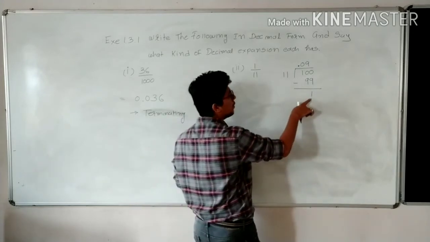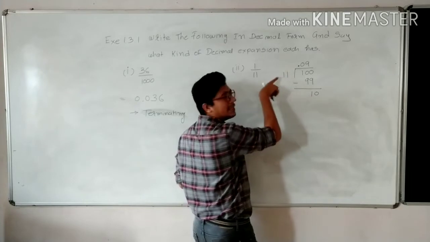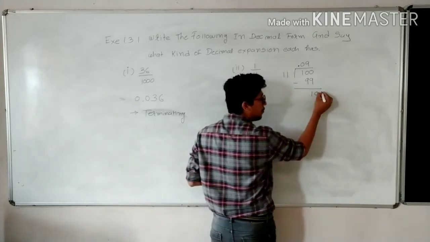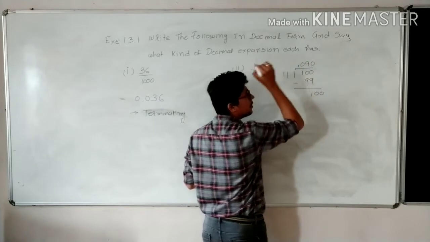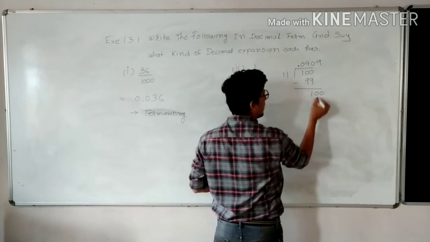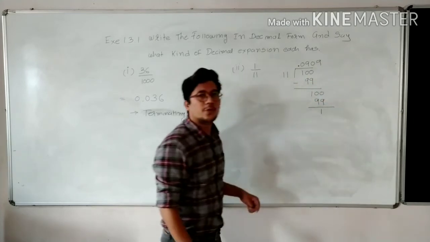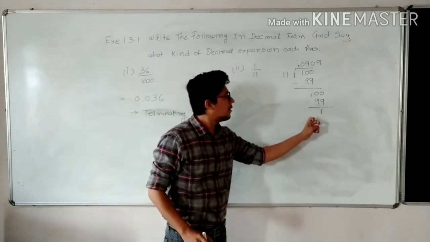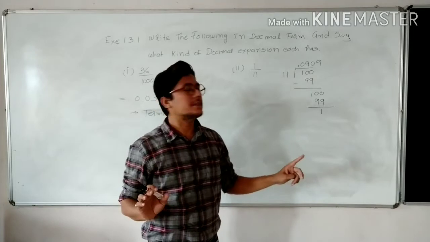Now 1 is smaller than 11, put 0. Again 10 is less than 11, so again put 0. If you are putting double 0 here, you have to put 0 in the quotient. Again 11 9s are 99. Again 1. So observe this problem very carefully. For a remainder, it is not possible to get 0.